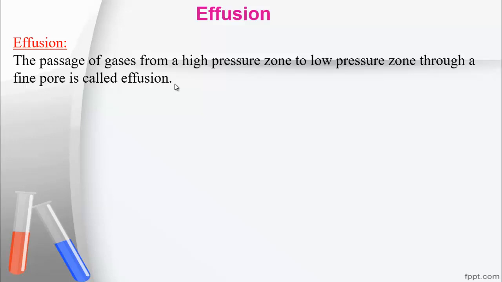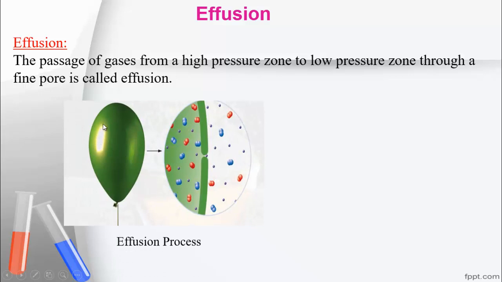But where is the difference here? In diffusion, there is spreading of any substance uniformly or spontaneously in any medium. There is no barrier. But in this effusion process, we can see the passage of gas from a high pressure zone to a low pressure zone through a fine pore. Follow this picture. This is the balloon, and inside the balloon there is a gas, isn't it? If this balloon leaks, that means a tiny hole is created on the surface of the balloon. This is the tiny hole.